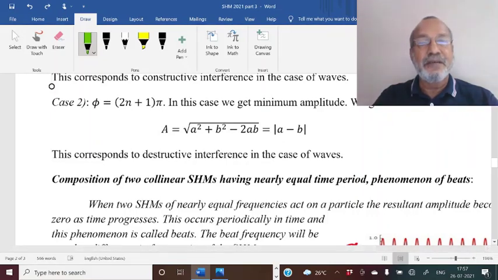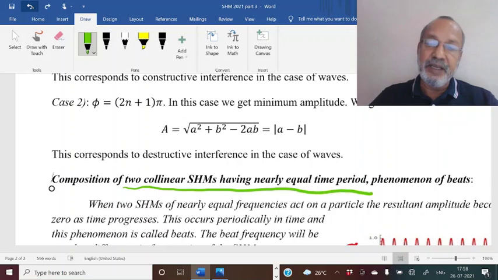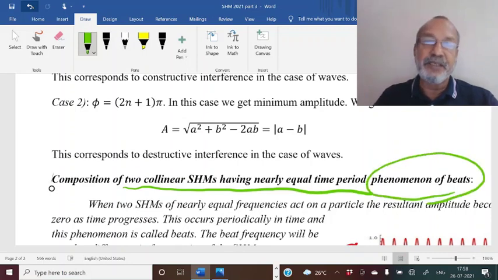Hello students, welcome to this video class. In this class, I will consider two collinear SHMs having nearly equal time period simultaneously acting on a single particle. We will later see that this will lead to the phenomenon of beats.